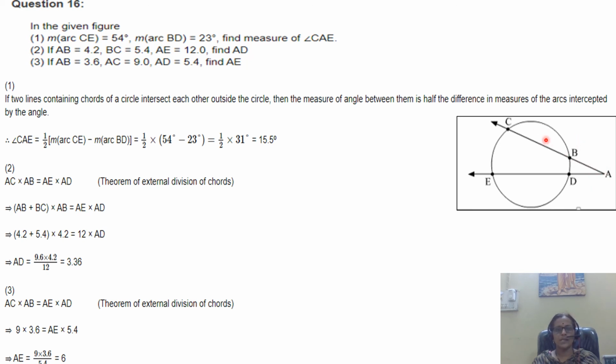Your third example: AB is 3.6, AC is 9. Find out BC. Then AD is 5.4. Find out AE. Again, apply the theorem on external division of chords. Chords CB and ED intersecting outside the circle at point A. So AC into AB is equal to AE into AD. Substitute the values. You have AE as 6.